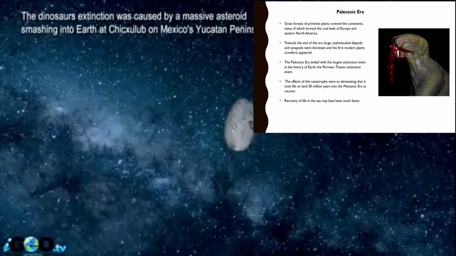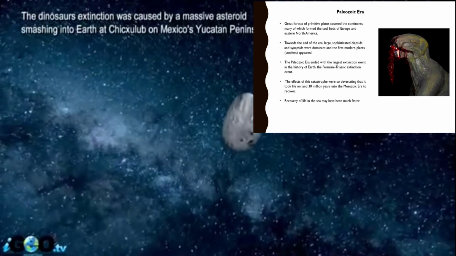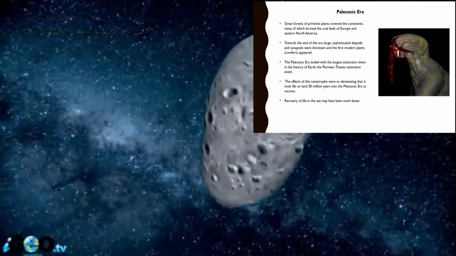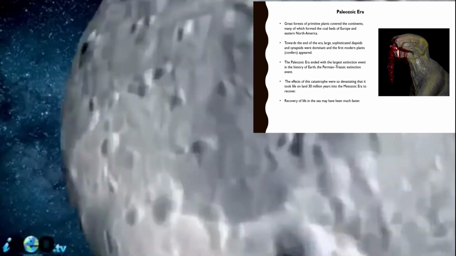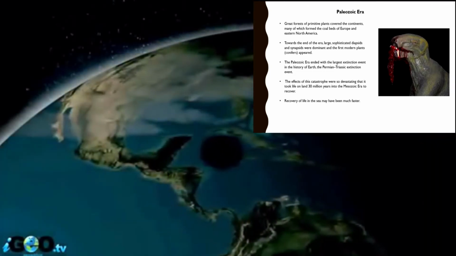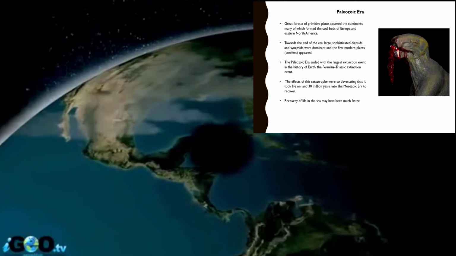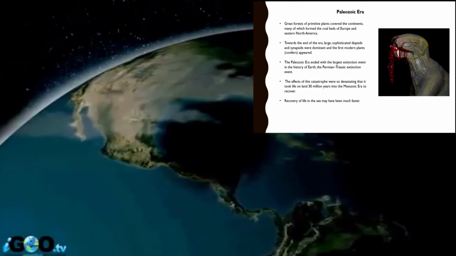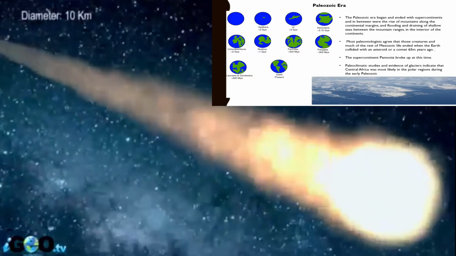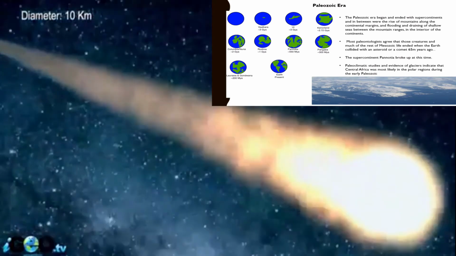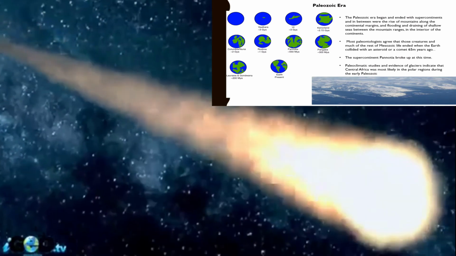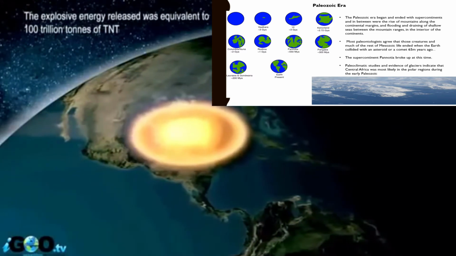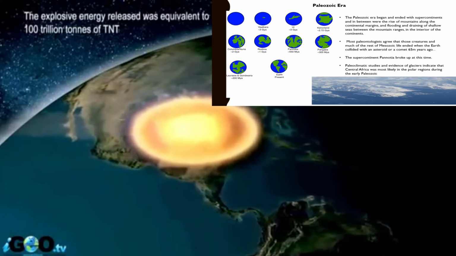The effect of this catastrophic event was so devastating that it took life on land 30 million years into the Mesozoic era to recover. So it took life 30 million years to redevelop after this extinction event. Now the recovery of life in the sea may have been much faster. The Paleozoic era began and ended with supercontinents, and in between were the rise of mountains along the continental margins and flooding and draining of shallow seas between the mountain ranges in the interior of the continents.